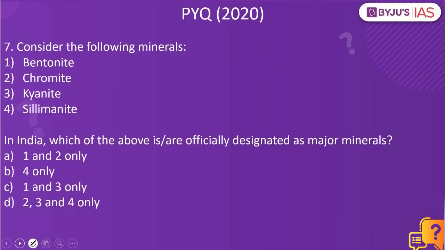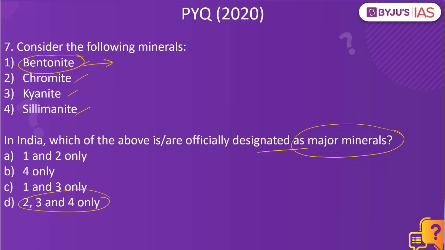Now let's look into the next practice question. Consider the following minerals: bentonite, chromite, kyanite, and sillimanite. In India, which of the above are officially designated as major minerals? The answer to this is 2, 3, and 4. Now the important question is, what are major minerals? Is there an official definition? No. Whatever is not declared as a minor mineral becomes a major mineral.